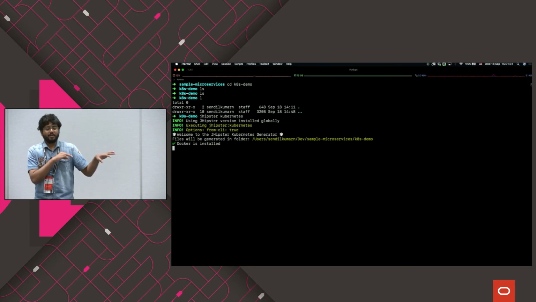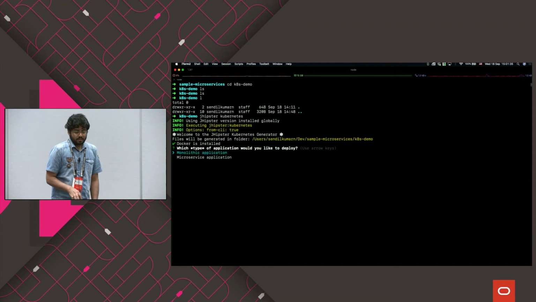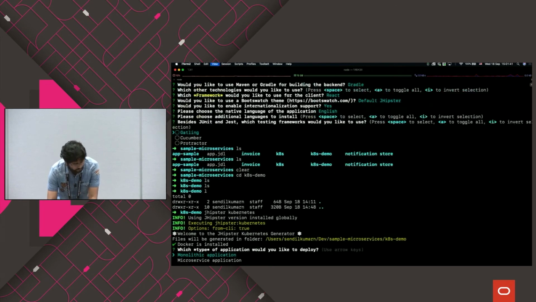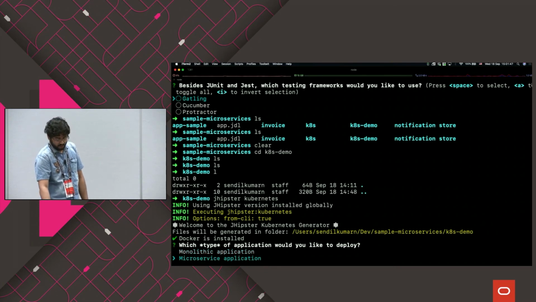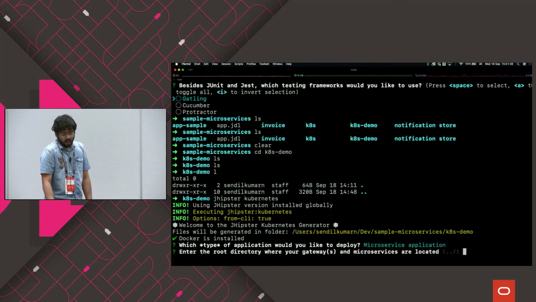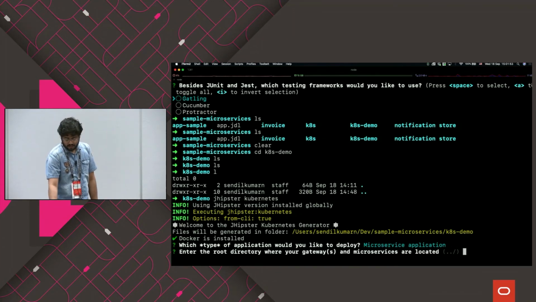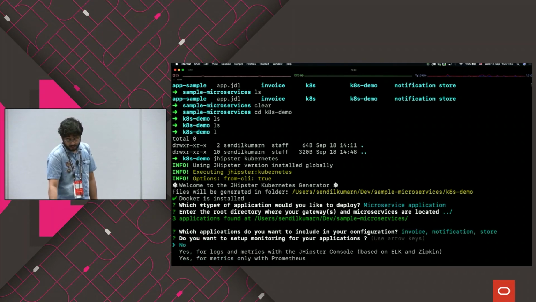It asks you a bunch of questions just like before, and it will help you generate all those things. So for example, here it asks for which type of application you have to generate Kubernetes configuration. Let's go ahead and specify microservice application. And then it asks at which location or directory you have your services. So let me go ahead, and we have invoice, notification, and store. Let me select all of those.